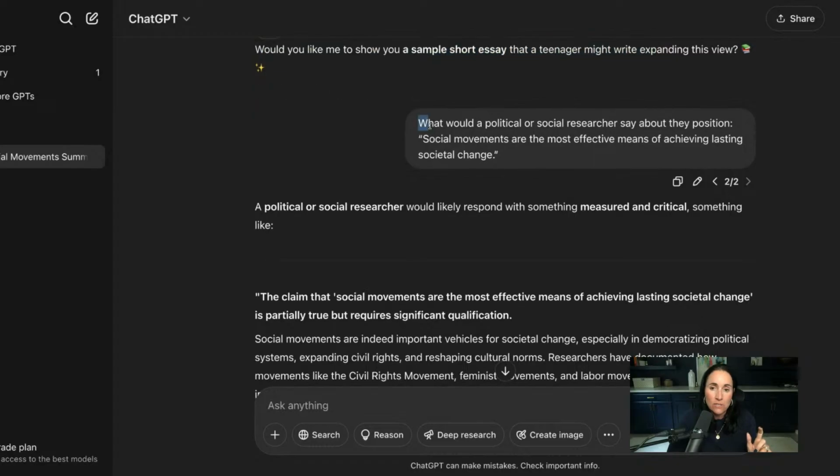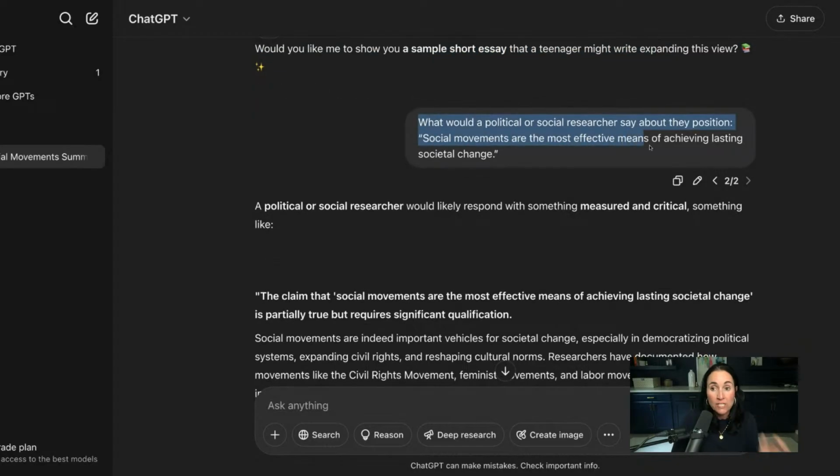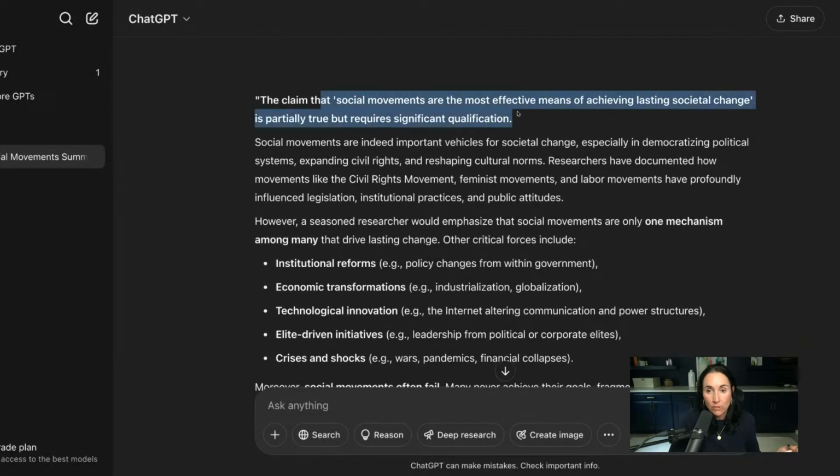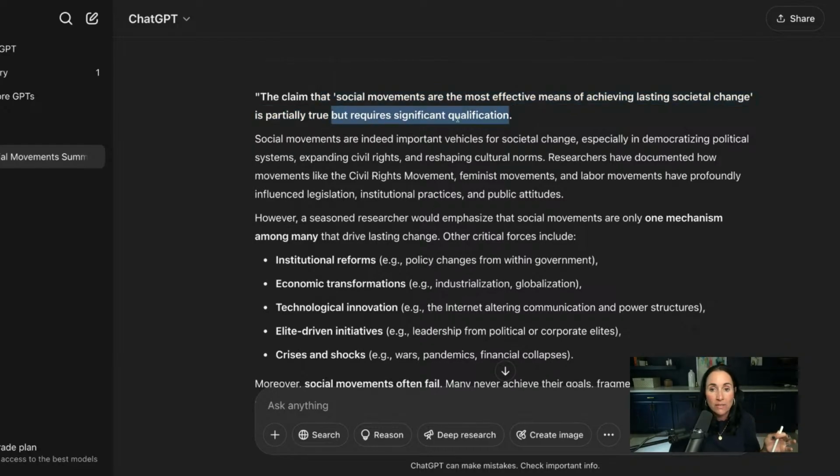Then the next thing I ask is, well, what would a political or social researcher say about the position? Social movements are the most effective means of achieving lasting social change. So I asked what a teenager would say, because I'm pretending to be a teenager writing this, right? I'm a high school student or a college student writing this, right? And then I asked, well, what would a political researcher, somebody who's very savvy in this field, somebody who studies this, right? And it said, the claim that social movements are the most effective means of achieving lasting social change is partially true, but requires significant qualification.